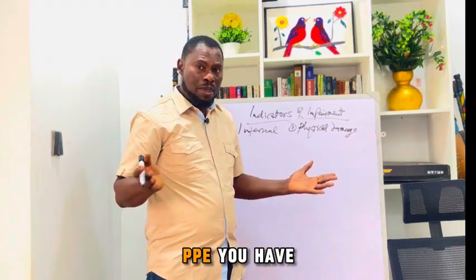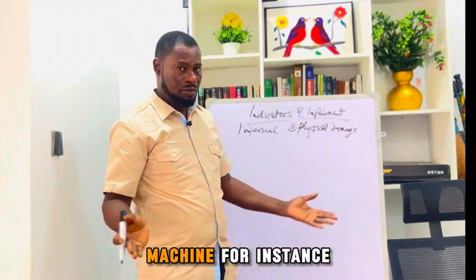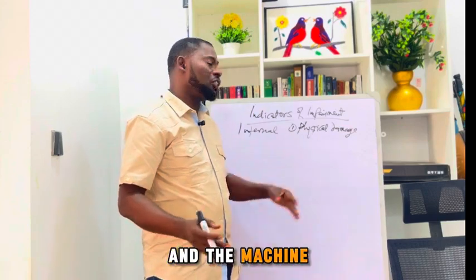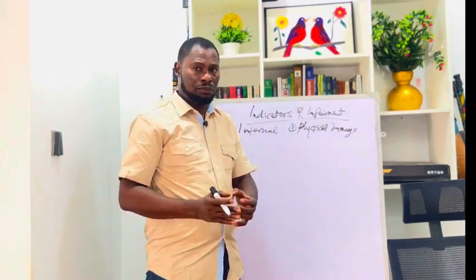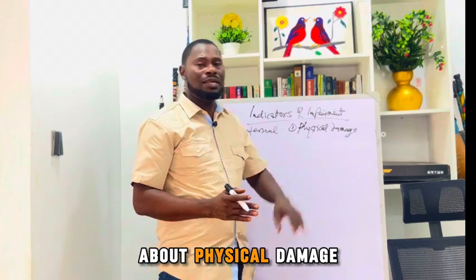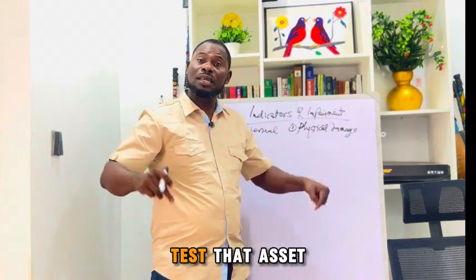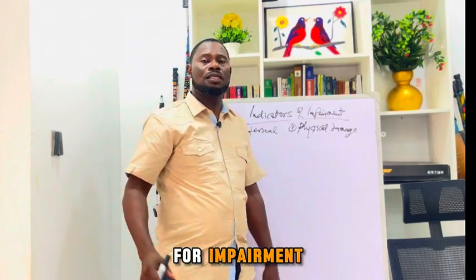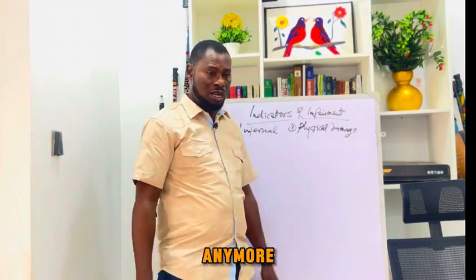You have an item of PPE, a machine for instance, and the machine just fell down and there's a breakage. So that breakage has brought about physical damage. Once there's physical damage to an asset, you have to test that asset for impairment. It is an indication that that asset may not be worth what it's supposed to be worth anymore.